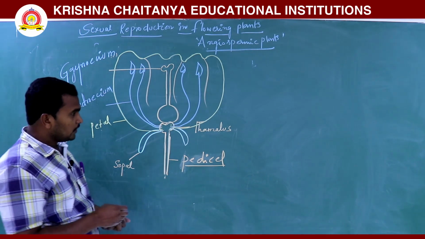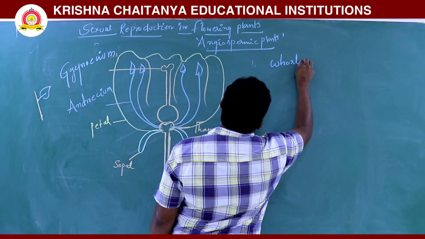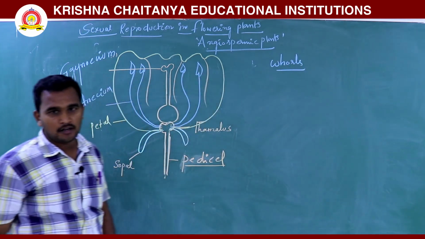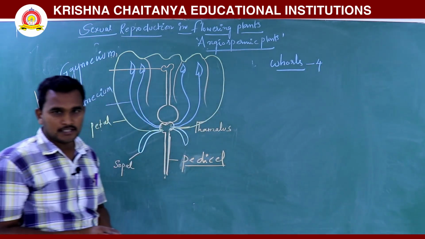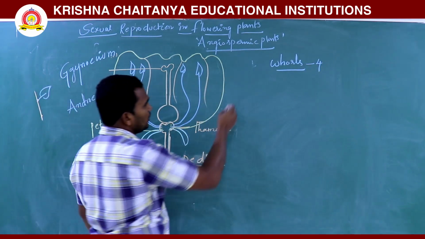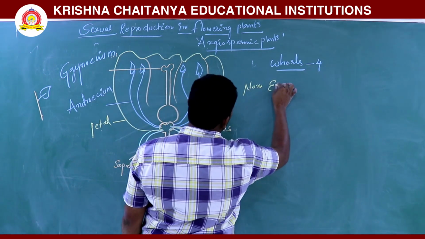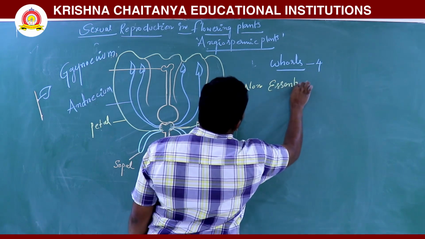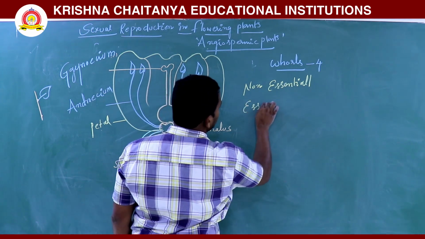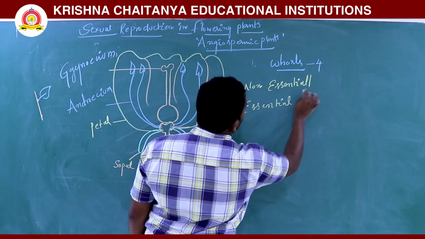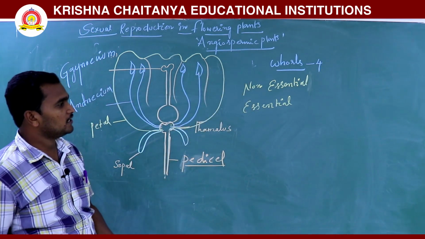So, how many whorls are there? Total 4 whorls are there. One is non-essential whorls, and another one is essential whorls.